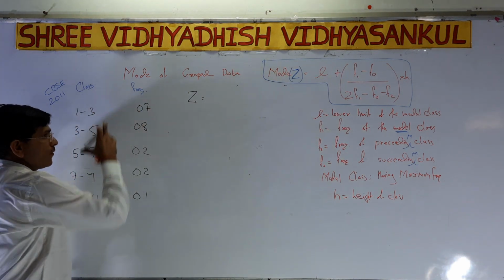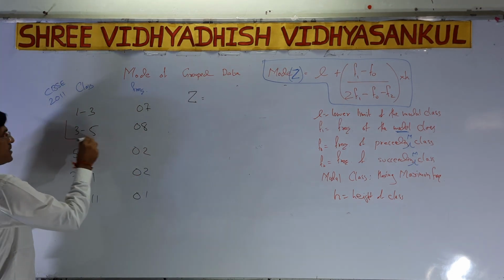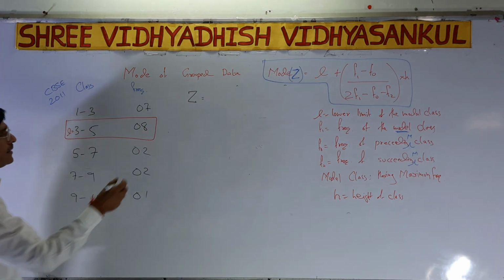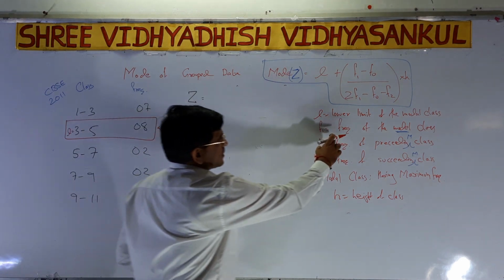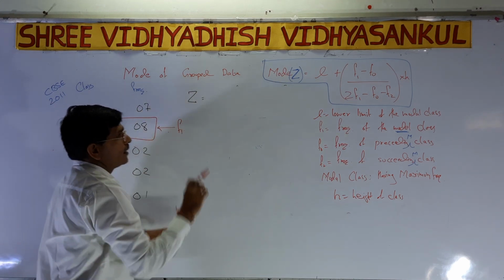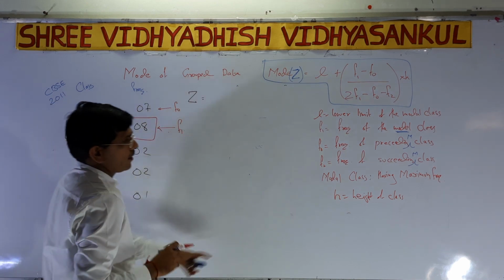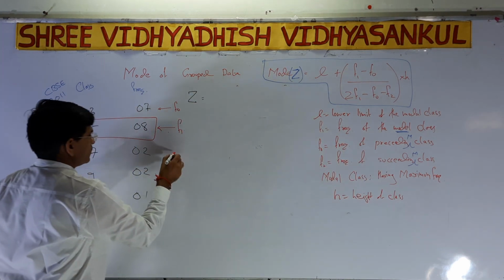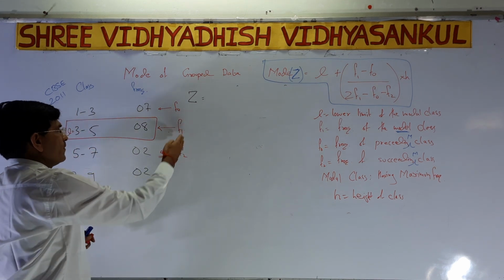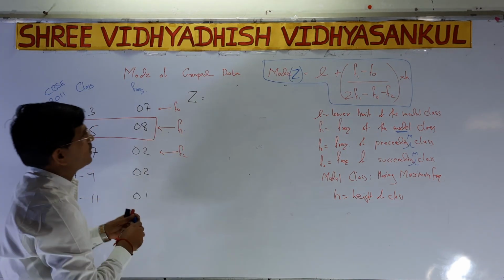Now first of all we have to find the maximum frequency, where it is. So here it is the maximum frequency. So I have to write L here. Always, if you see the question, f1, I have to write f1. f0 is the preceding class, that is f0. The succeeding class is f2. Now what do we have to do? The values f0, f1, f2 and L, and the height h, the difference, is 2. So I have to put all these values here.